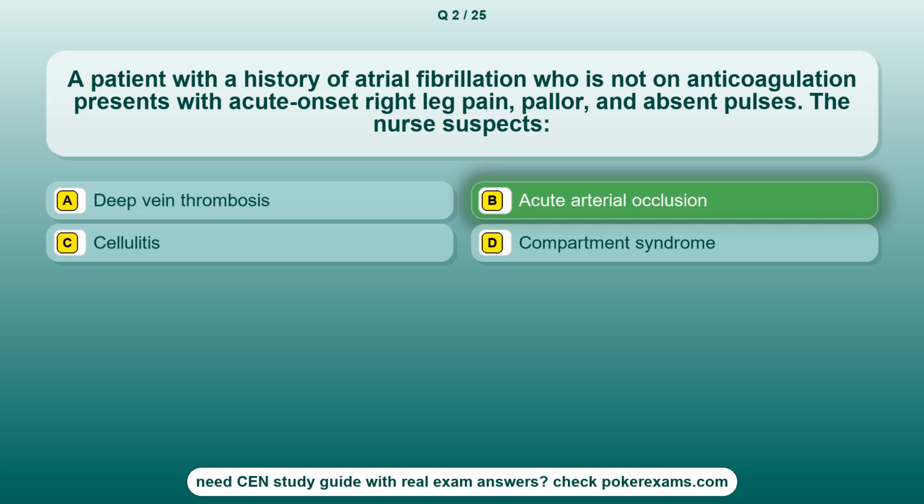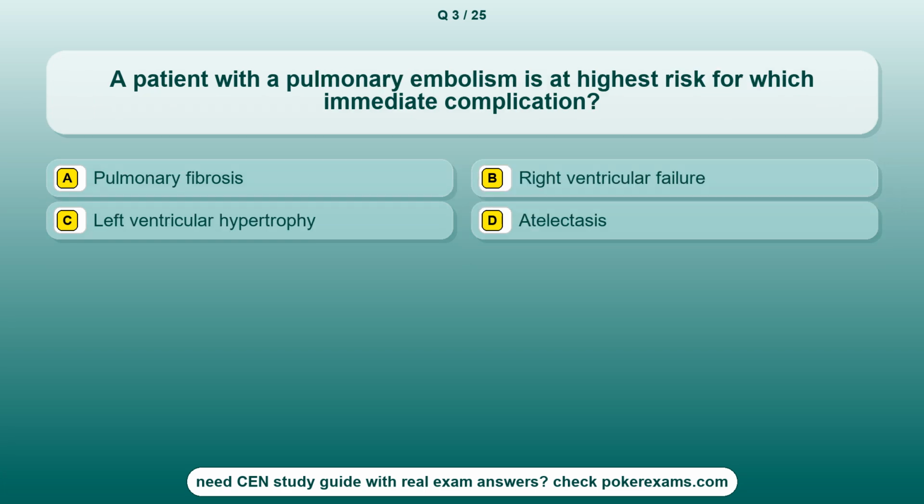The correct answer is option B. Acute arterial occlusion. Question 3. A patient with a pulmonary embolism is at highest risk for which immediate complication? Option A. Pulmonary fibrosis. Option B. Right ventricular failure. Option C. Left ventricular hypertrophy. Option D. Atelectasis.